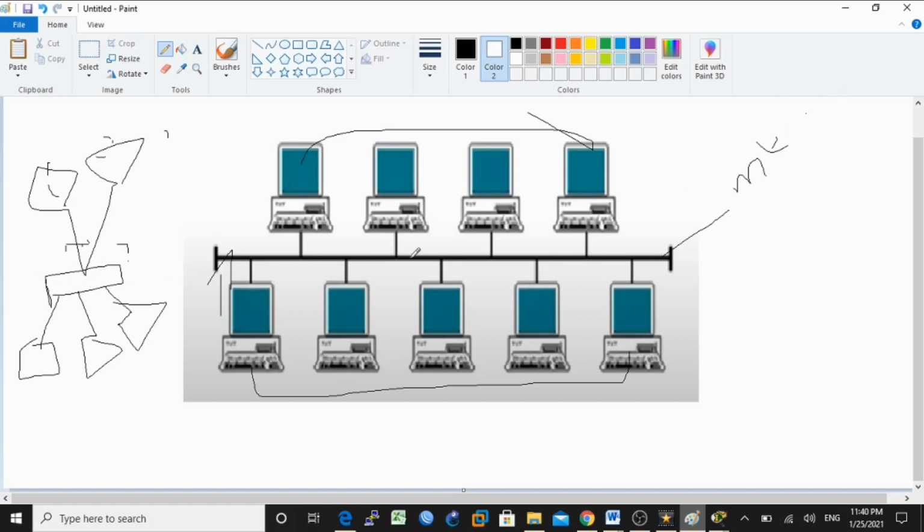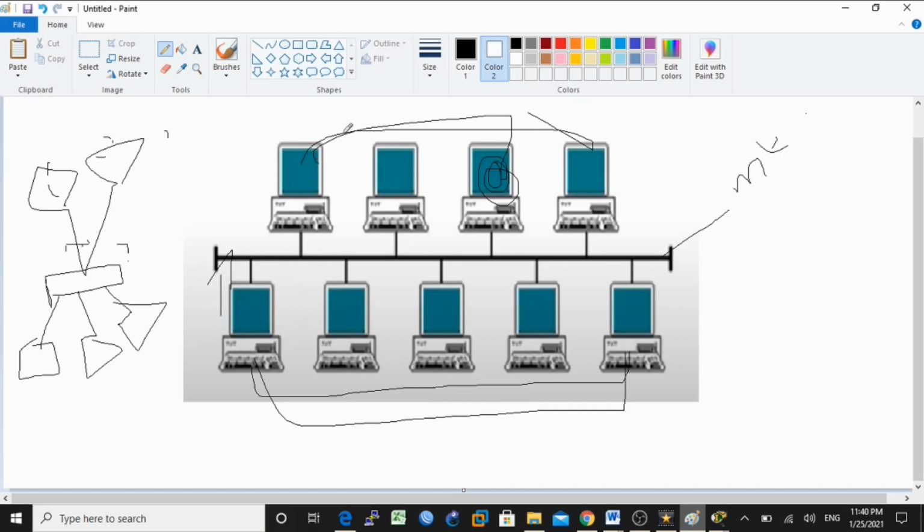For example, this is a switch, and all the devices are connected with this switch. If this PC wants to communicate with this one, before sending data it senses the medium to check whether it is free or not. If the medium is busy, for example this PC is already sending data to this PC, then when this PC senses that the medium is busy, it has to wait for some time.